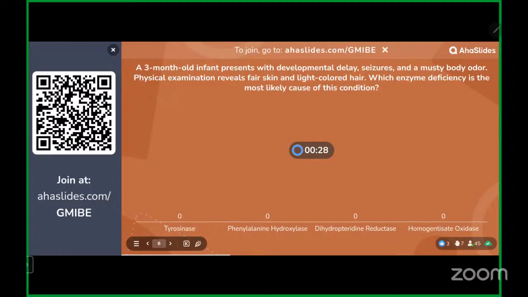Physical examination reveals fair skin and light colored hair. Which enzyme deficiency is the most likely cause of this condition? Again, a clinical question from biochemistry, and now you have to identify which is the enzyme defect.